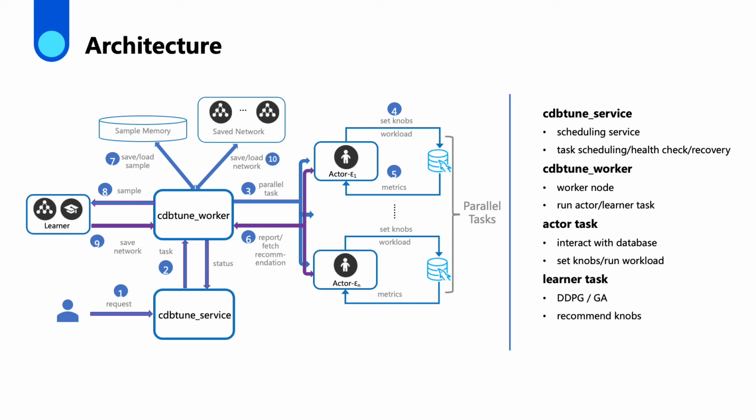The left picture shows a typical workflow. The user's request is sent to CDBTune service. CDBTune service dispatches tasks to CDBTune worker. Workers run parallel actor tasks, set knobs, and run workloads. Then it reports samples and fetches recommended knobs. Learner tasks fetch samples and learn. It recommends knobs and saves the network.